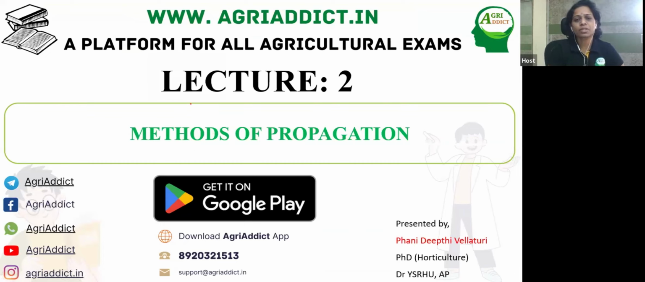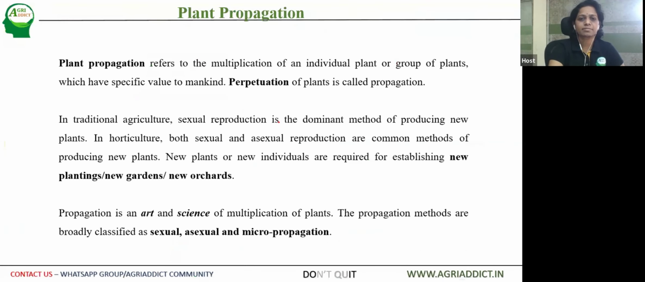Let us start our discussion on the second lecture, that is methods of propagation of horticulture plants. So let us understand the term propagation. Plant propagation refers to the multiplication of an individual plant or group of plants which have specific value to mankind, either for agriculture or horticulture, that is raising of plants which are useful for mankind. So plant propagation is multiplication of plants which are useful for mankind.